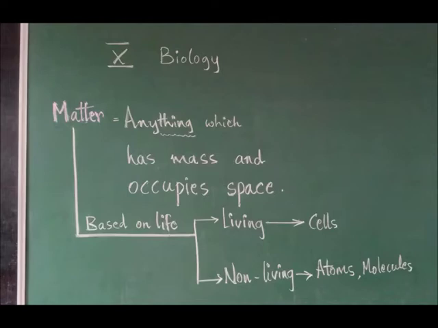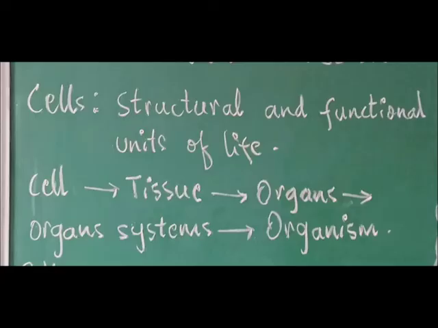Now let's see cells, the basic units of living matter. Cells are the structural and functional units of life. Structural and functional units of life are called cells. Now, organisms are also referred to as living beings, also referred to as individual, life.